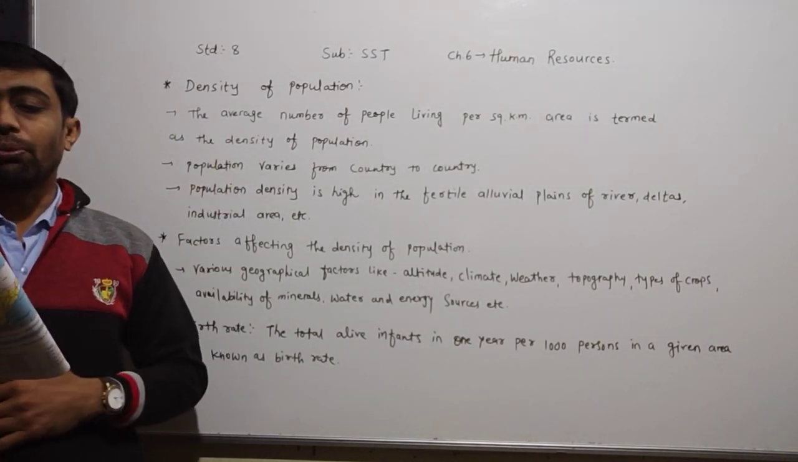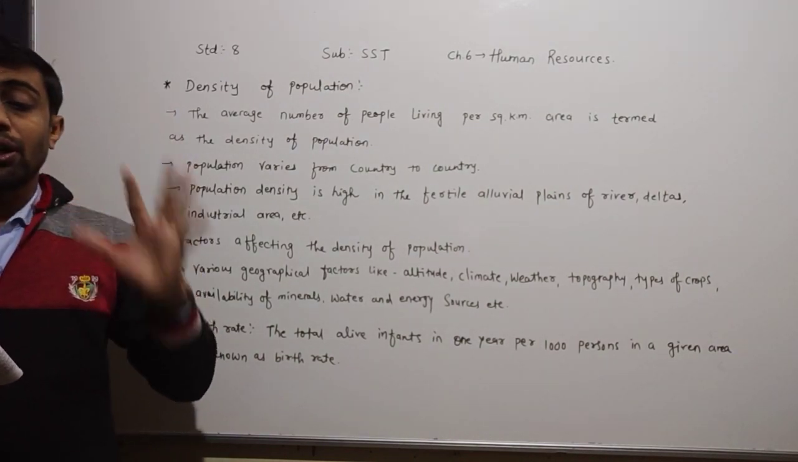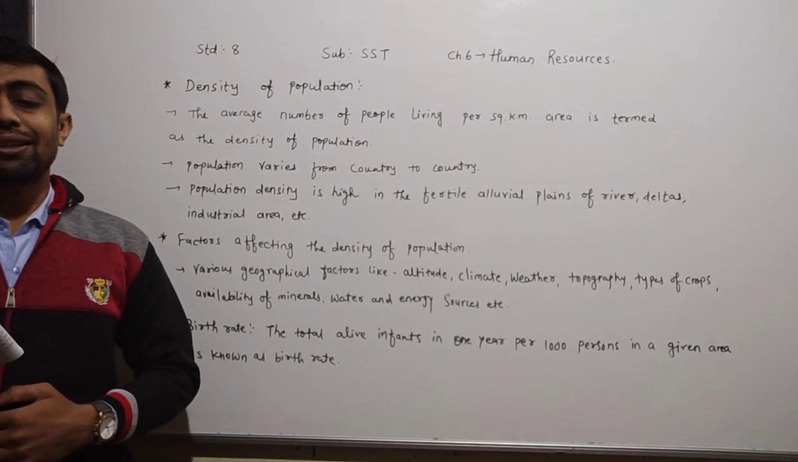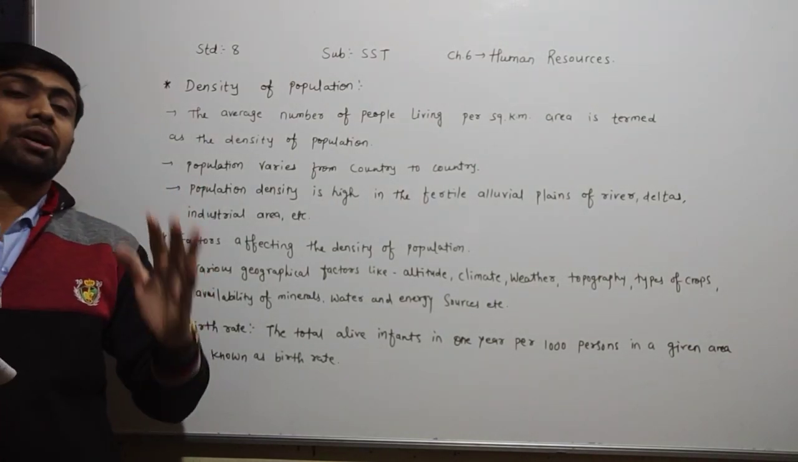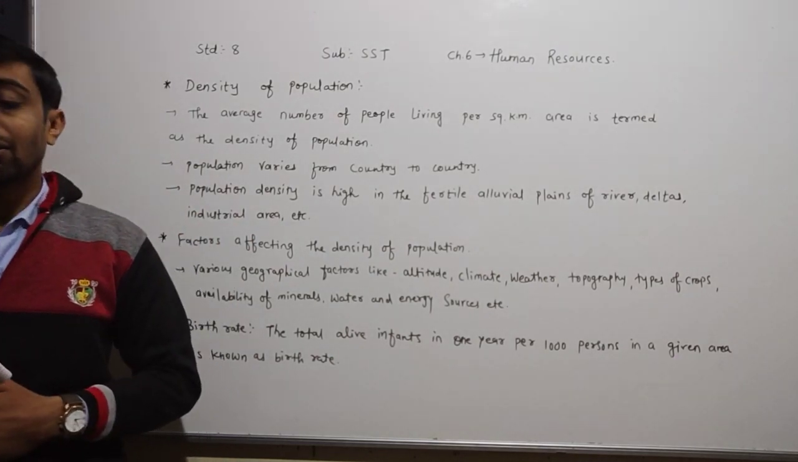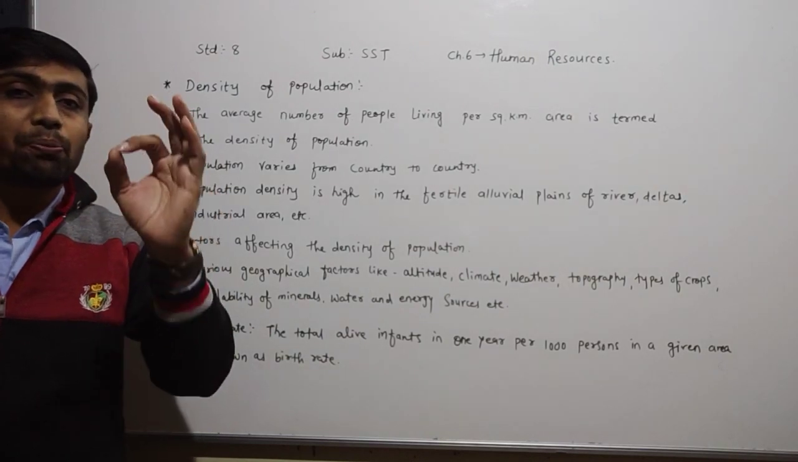Now, dear children, which are the 5 states having the maximum population? We can say Uttar Pradesh, Maharashtra, Bihar, West Bengal and Andhra Pradesh. These are the 5 states that have the maximum population.